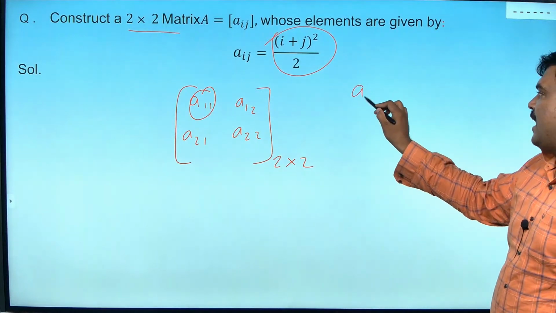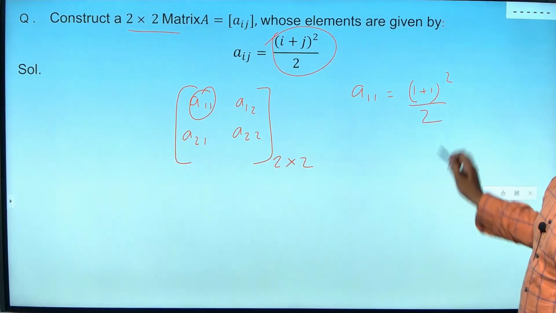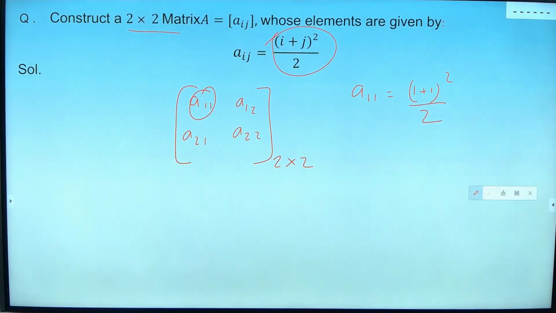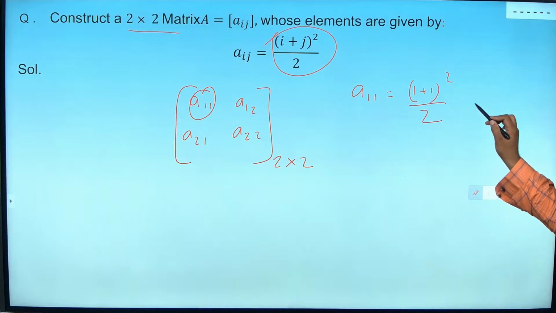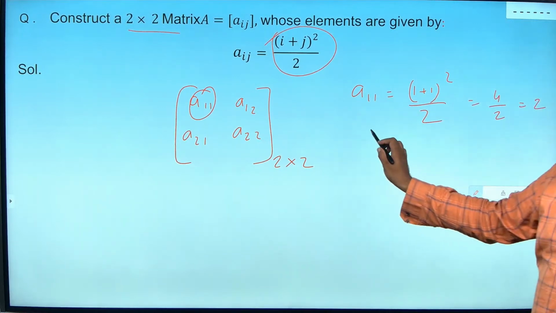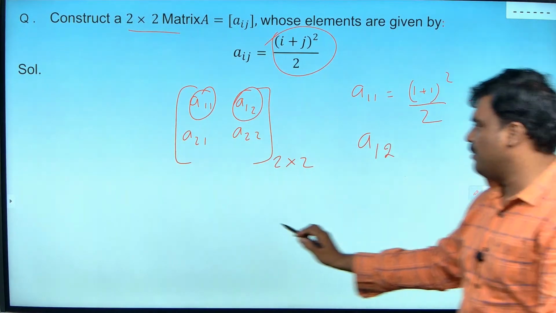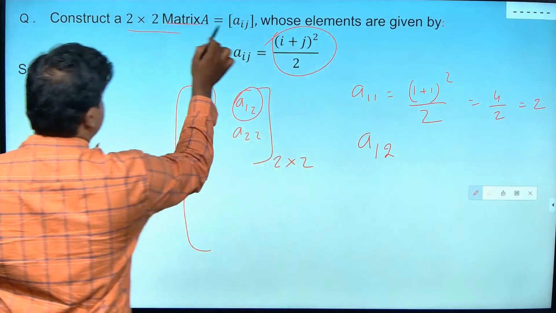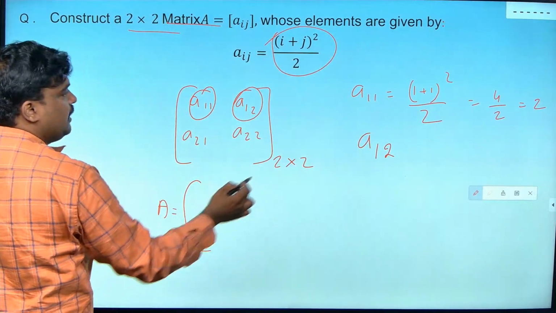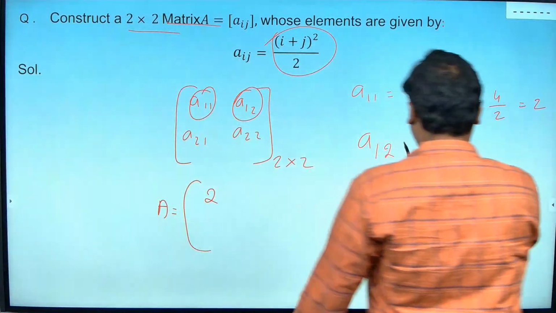Now the element of this is going to follow this function. Element A11 can be written as 1 plus 1 the whole square by 2. I hope you guys know the BODMAS. First it has to be added, then it has to be squared. So 4 by 2. What is this? 2. So what next do I want to find? A. So now I'll write as it is. Now they told matrix A equal to. So A equal to, A11 can be replaced with 2. Now this is going to be what? 9 by 2.